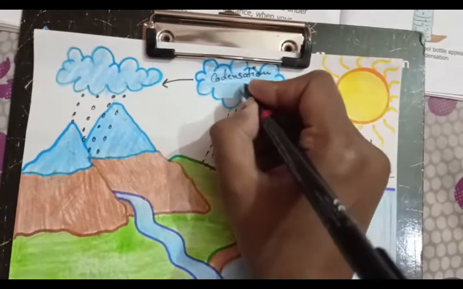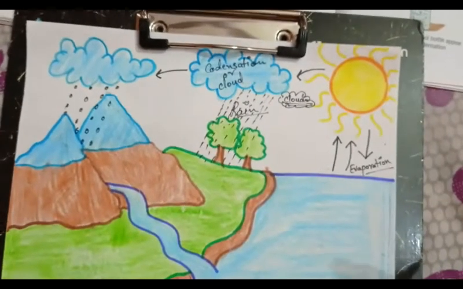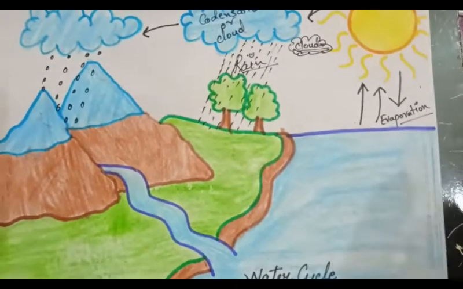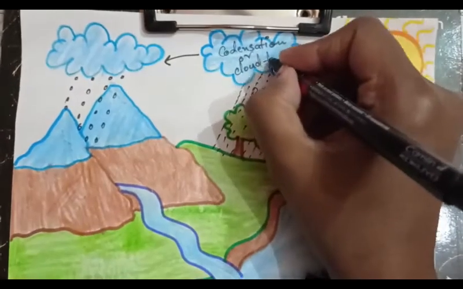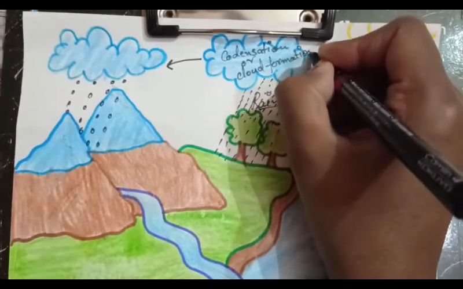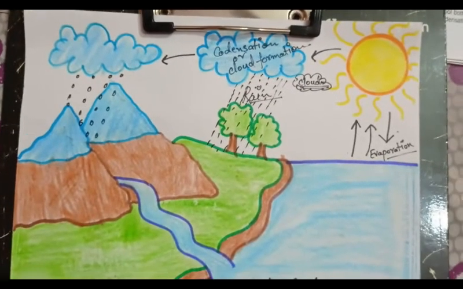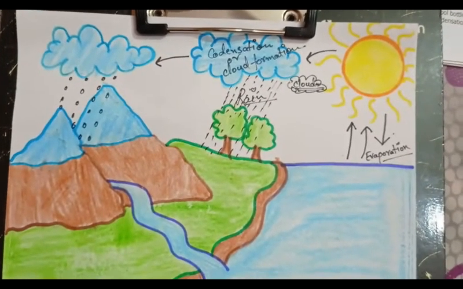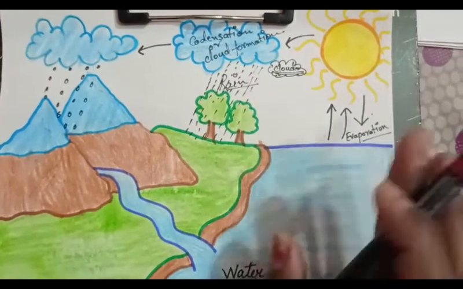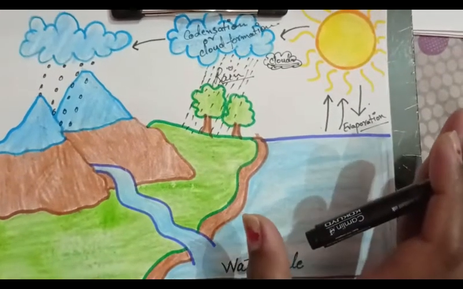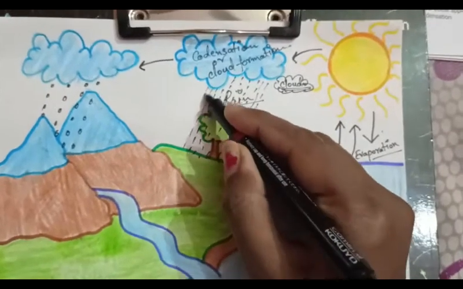Condensation is a process in which water vapors get cooled down and take the form of water. So here condensation and cloud formation is done. And when these clouds get heavy and are not able to hold the water, then what happens? It starts raining.